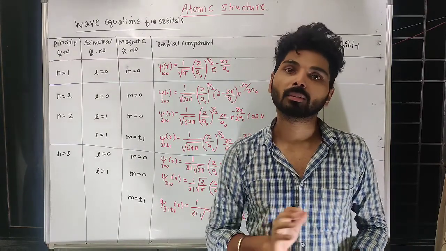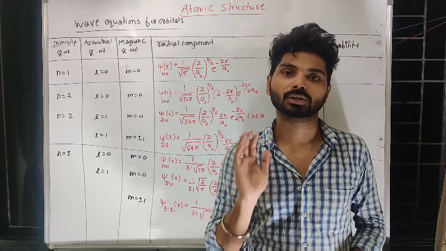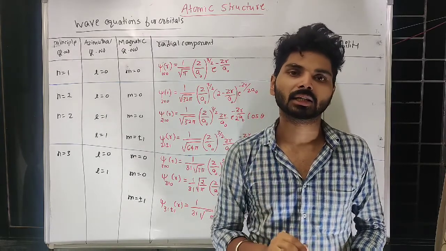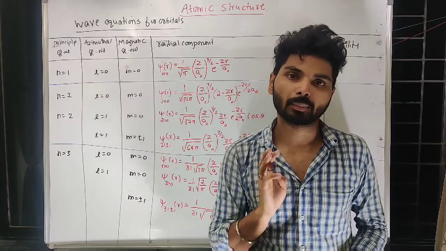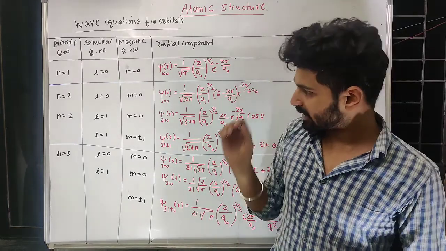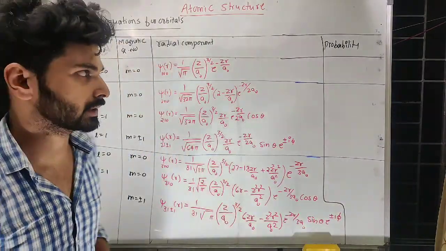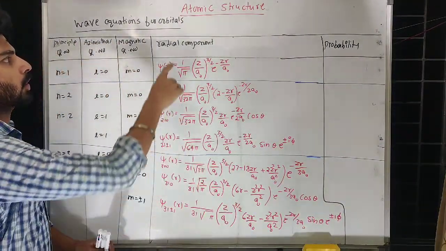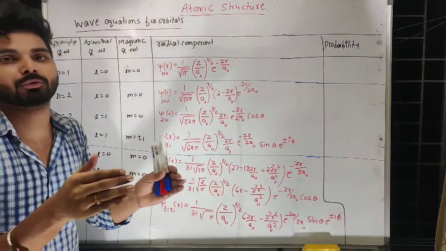So spin quantum number is not part of Schrodinger's wave equation. Sometimes it is asked, so only the first three are part of the Schrodinger's wave equation solution. Now here I have listed the solutions, the wave equations, or the radial part of the wave.